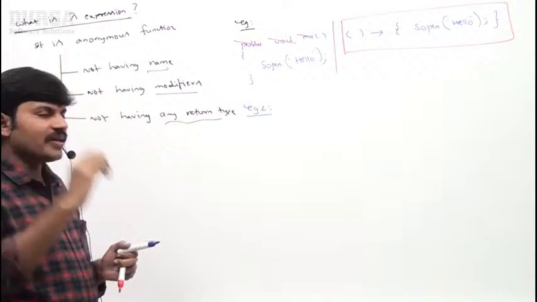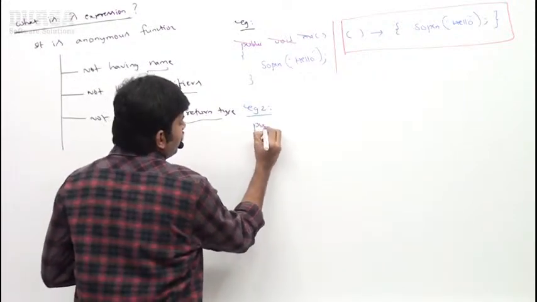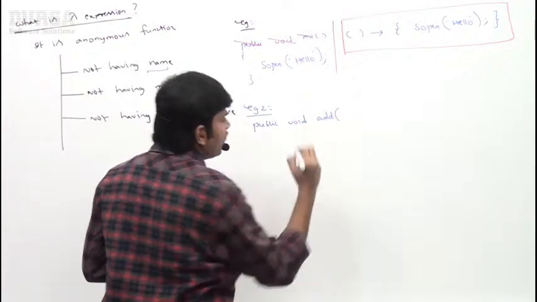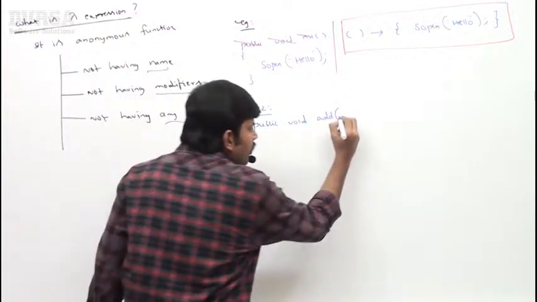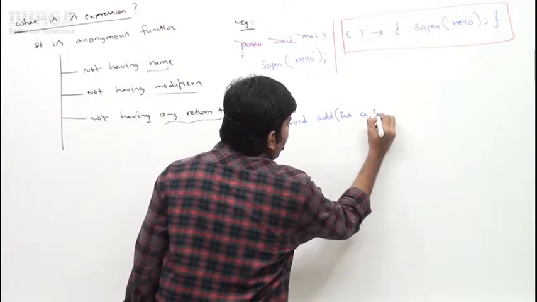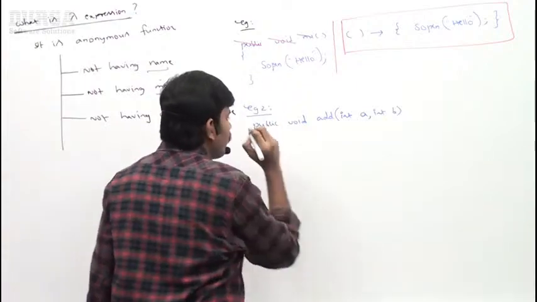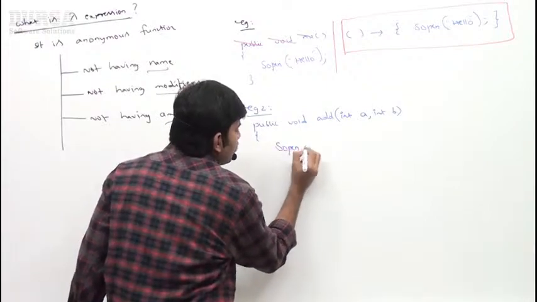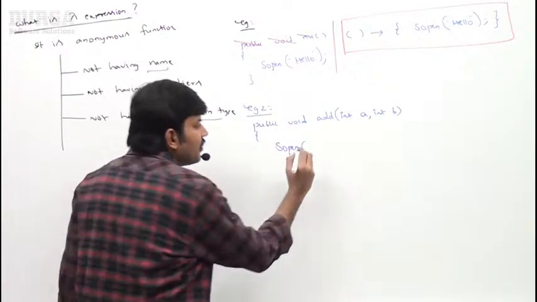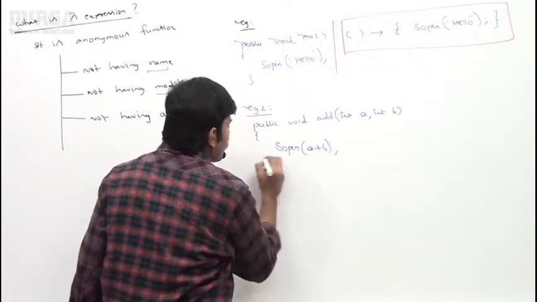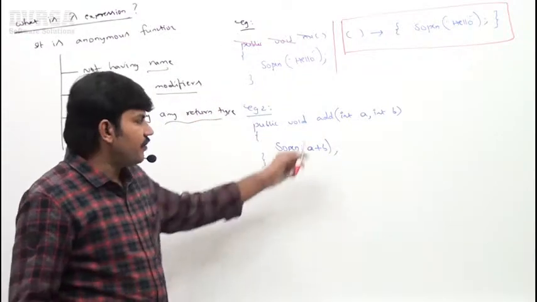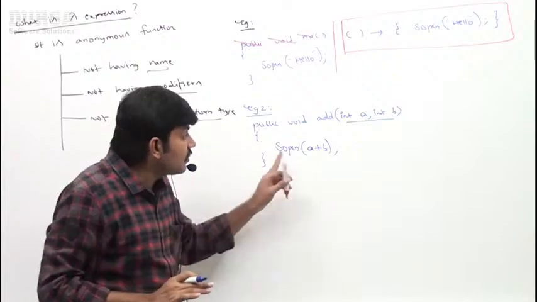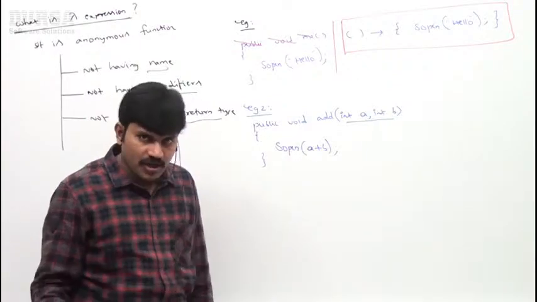Very simple. First write a Java method. Public void add method, int a comma int b. Now System.out.println a plus b. Are you getting it? So it is a Java method which can take 2 int values as arguments and return the sum. Of course, it's printing the sum. Are you able to understand?